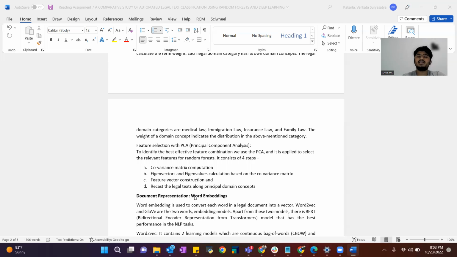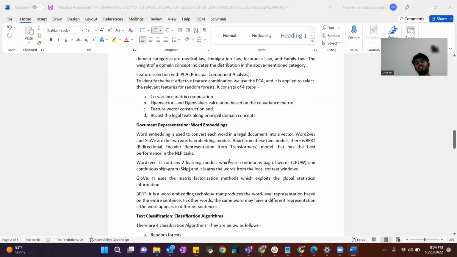Feature selection with PCA. PCA stands for Principal Component Analysis. To identify the best effective feature combination, we use PCA, and it is applied to select the relevant features for random forest. It consists of 4 steps: covariance matrix computation, eigenvectors and eigenvalue calculations, feature vector construction, and recasting the legal text along principal domain concepts.